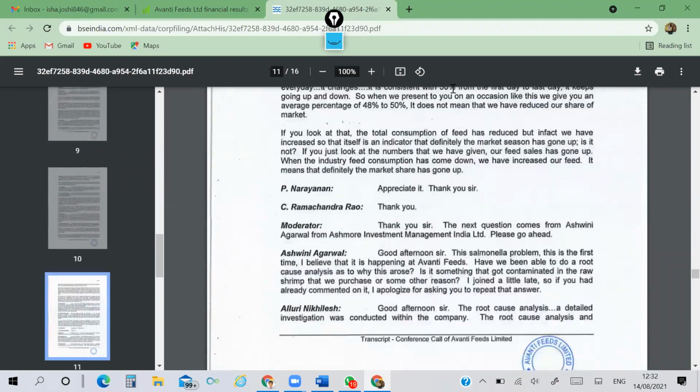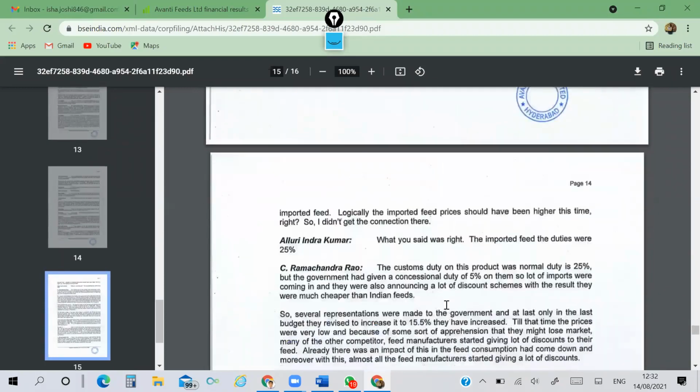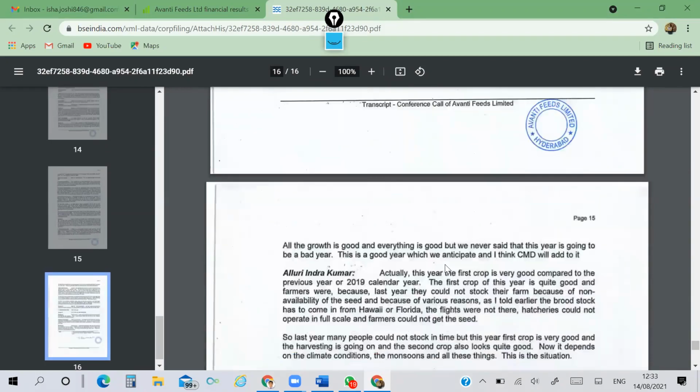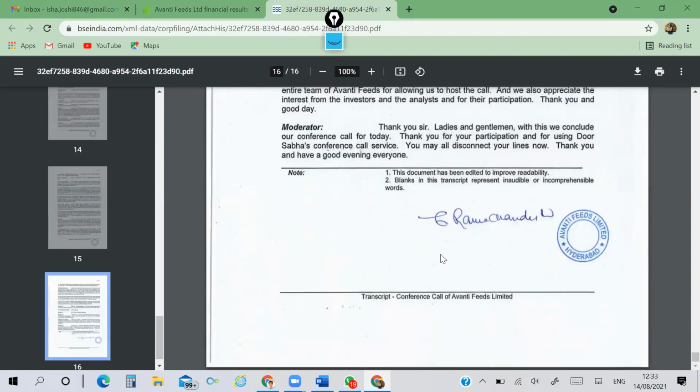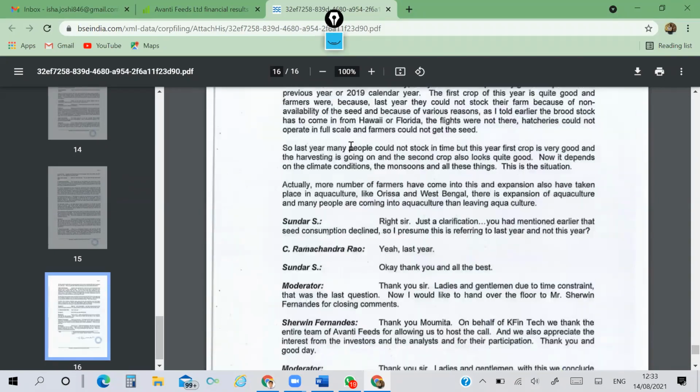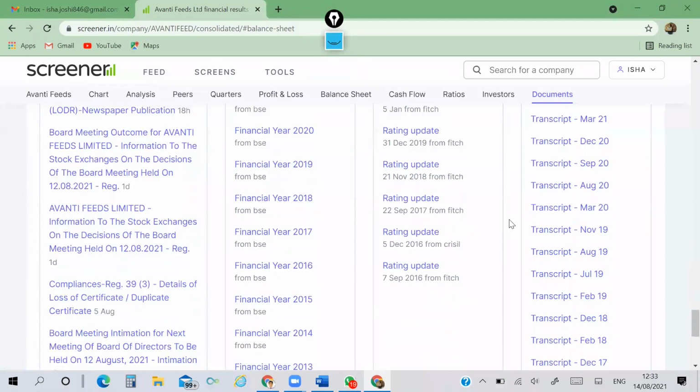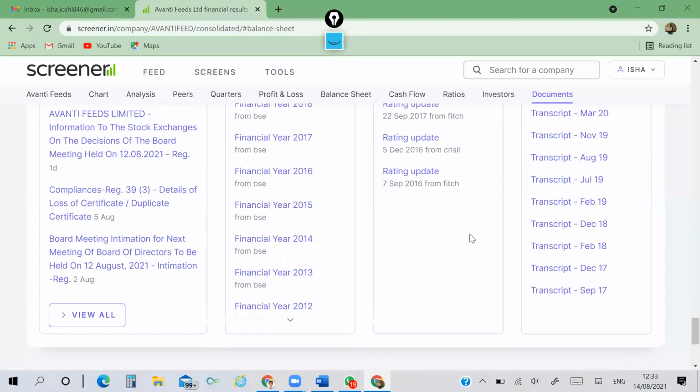And sometimes we may see that after the con call, when management declares their future expansion plans, you may just see a sudden spike in the price of the share. So far, so good.